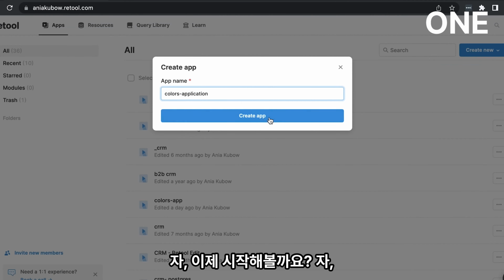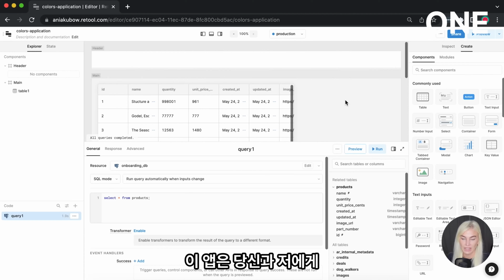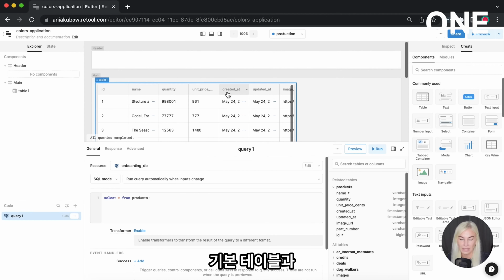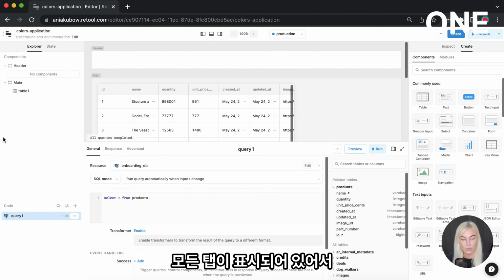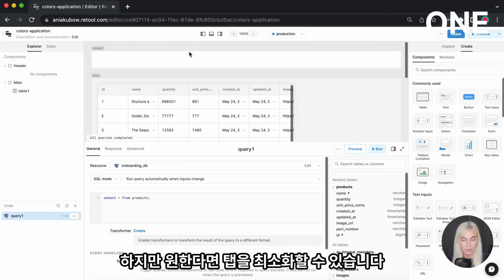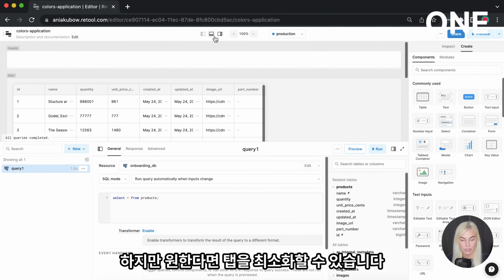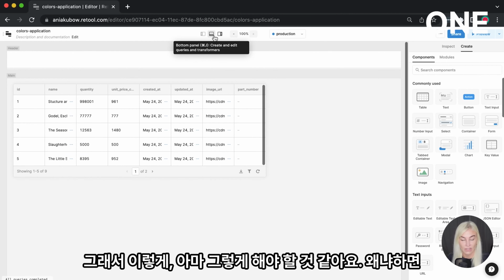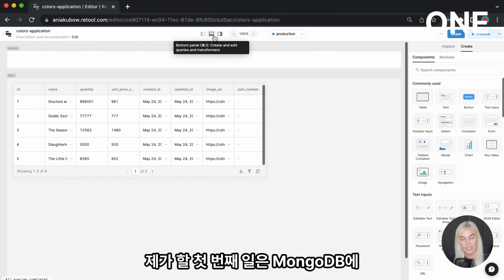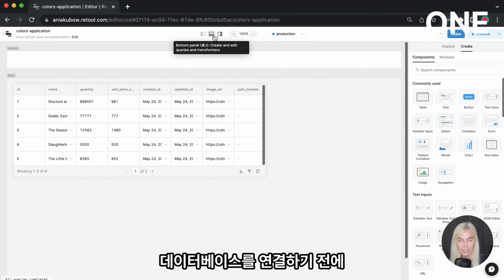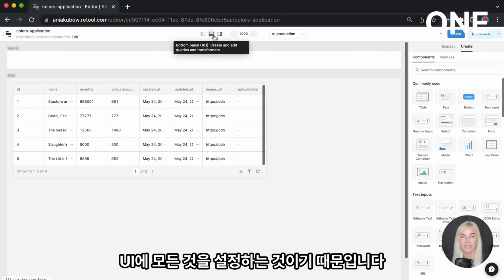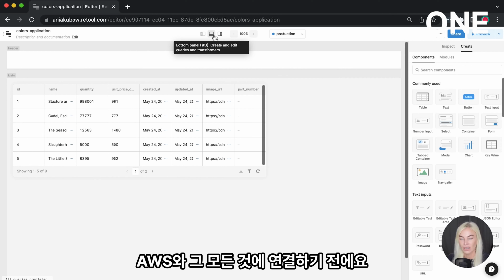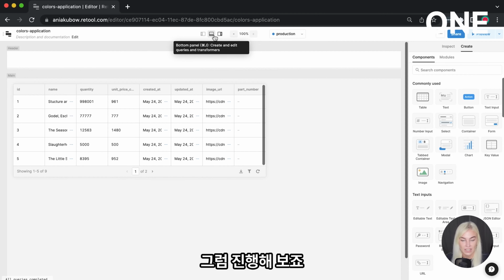So there we go. Here is what the app should look like to you and me. It's got some boilerplate table with some boilerplate code, as well as all the tabs popped up so that we can see them. However, we can minimize them if we wish. Perhaps we should, because the first thing I'm going to do is set everything out in the UI before we start connecting our database to MongoDB, before we start connecting to AWS and all that. So let's go ahead and do it.